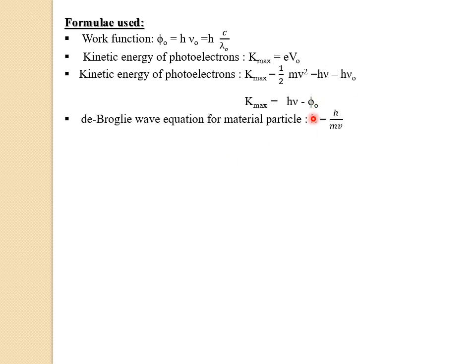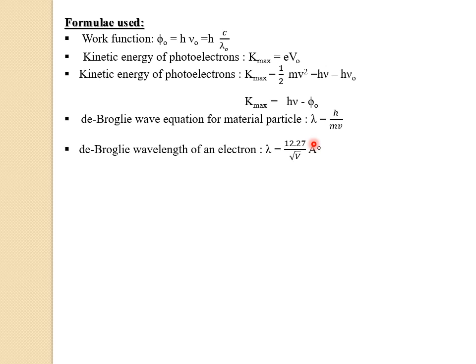Now let us see the fourth formula, that is to find the de Broglie wavelength of a moving material particle. That can be calculated by the formula lambda equals h by mv, where h is the Planck's constant, m is the mass of the particle and v is the velocity of the particle.